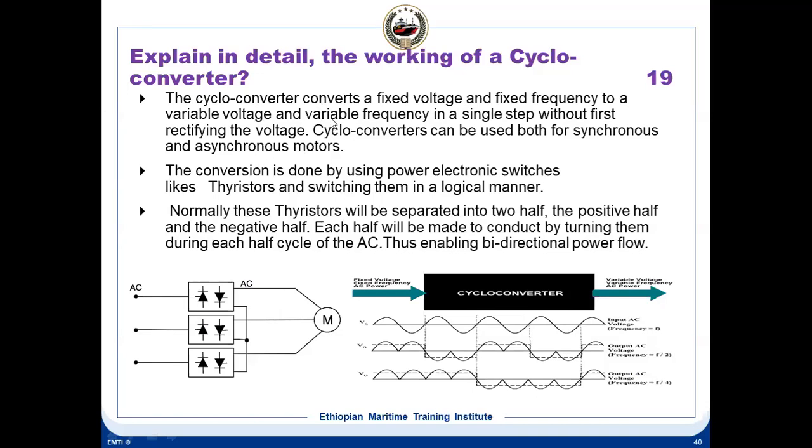Here you can see the cycloconverter converts fixed voltage, fixed frequency to variable voltage, variable frequency in a single step without rectifying the voltage. This can be used for synchronous and asynchronous motors. It is separated into two halves, the positive bridge and the negative bridge. Each half is made to conduct during each half cycle of the AC, thus enabling bidirectional power flow.